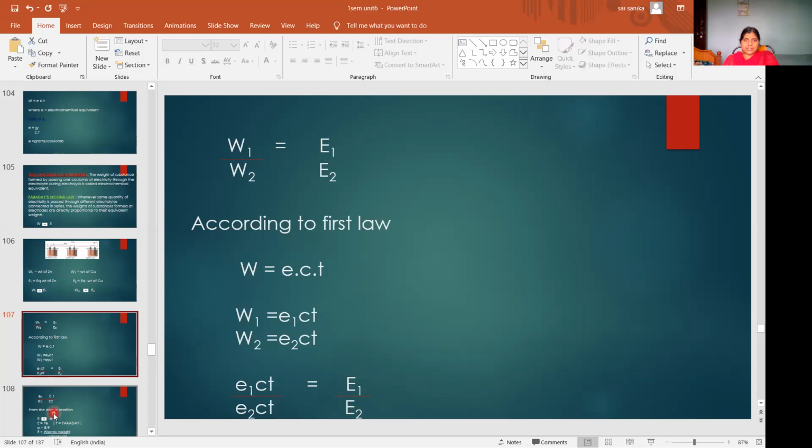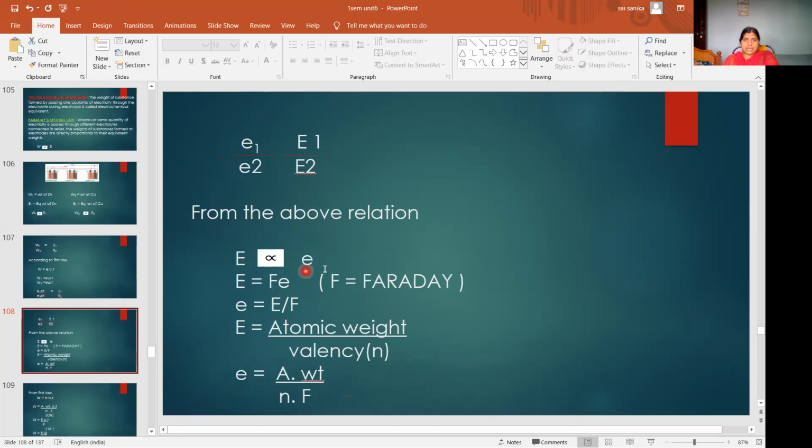From this above relation, what you get? Capital E is directly proportional to small e. This is the relationship between small e and capital E: e is equal to E by F. Here E is nothing but equivalent weight, small e is nothing but electrochemical equivalent, and F is nothing but Faraday. 1 Faraday is equal to how many coulombs?